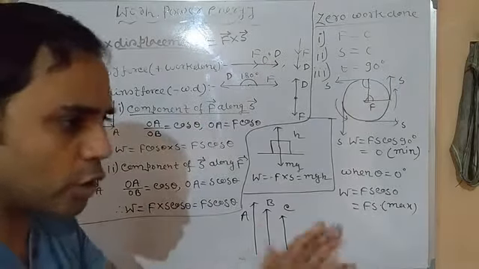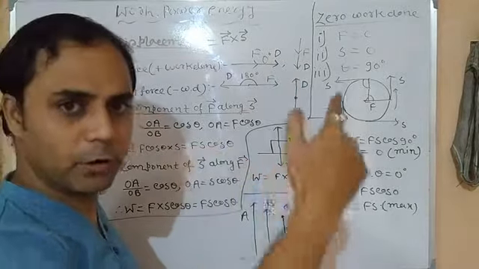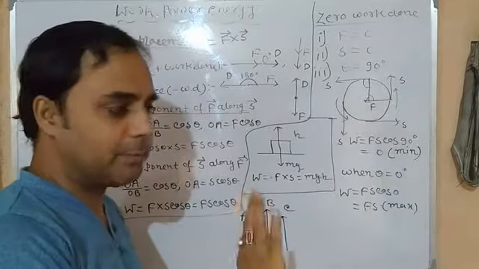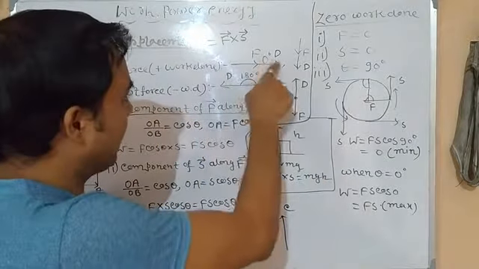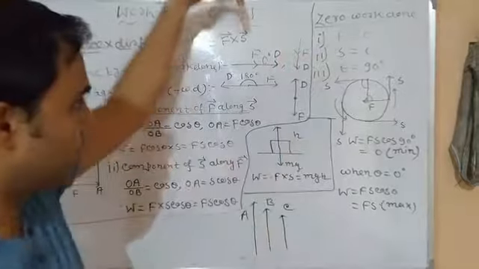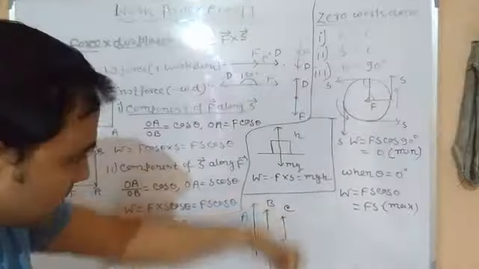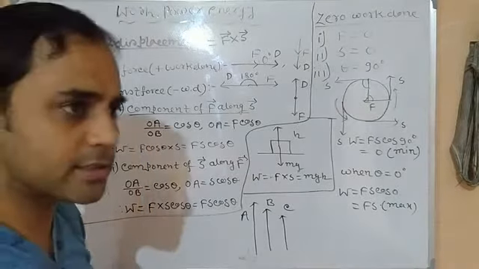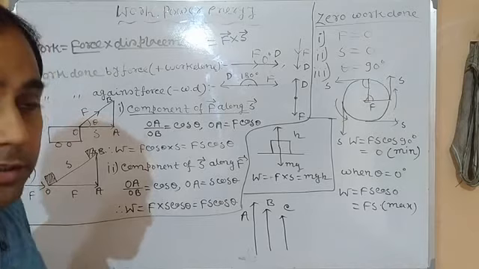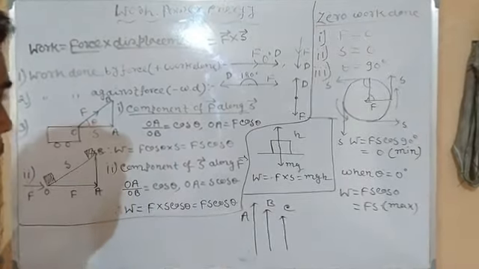When we push or pull anything, when we push, the force is acting away from us and the body is also moving away from us. So both are taking place in the same direction, as you can see by the arrows. In the case of a free-falling body also, the force of gravity, that is weight, acts in the downward direction, and it is also displacing in the downward direction. So it is called positive work done or work done by the force. Here the force itself is doing the work. We are not fighting against the force.